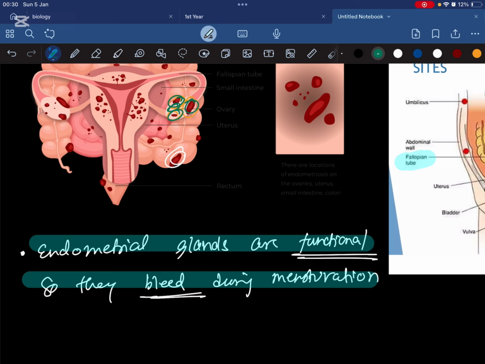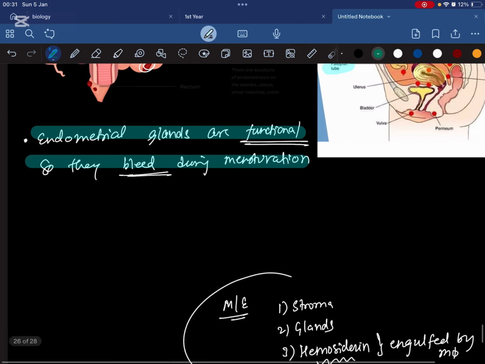So what will happen if they bleed? There will be a lot of blood present in the ovary, right? This is one of the very important things that we're going to discuss slowly. So remember that